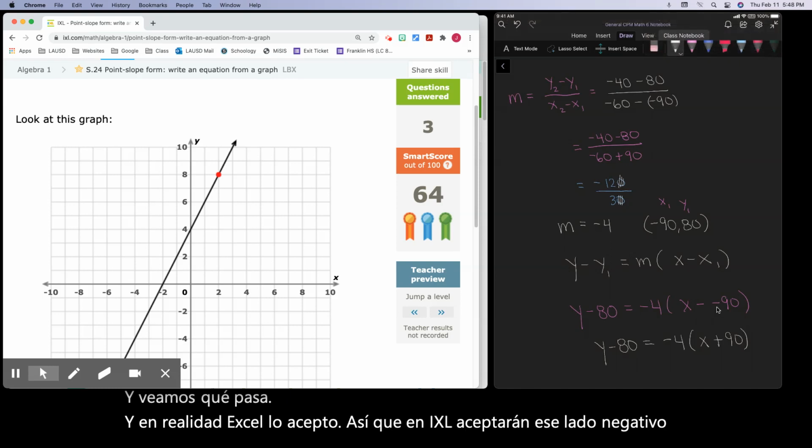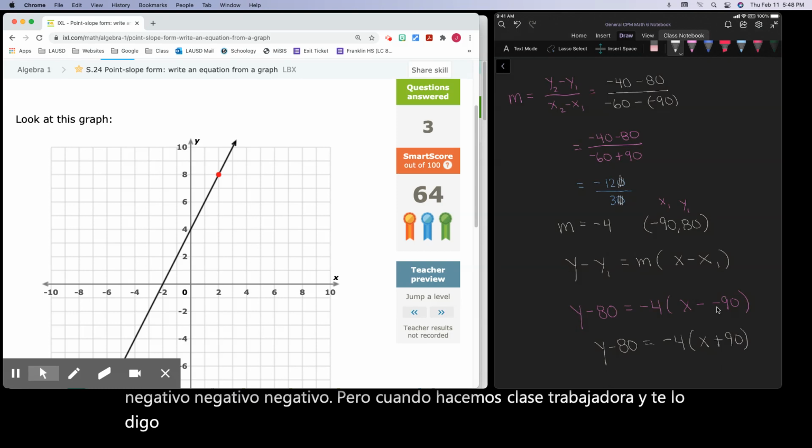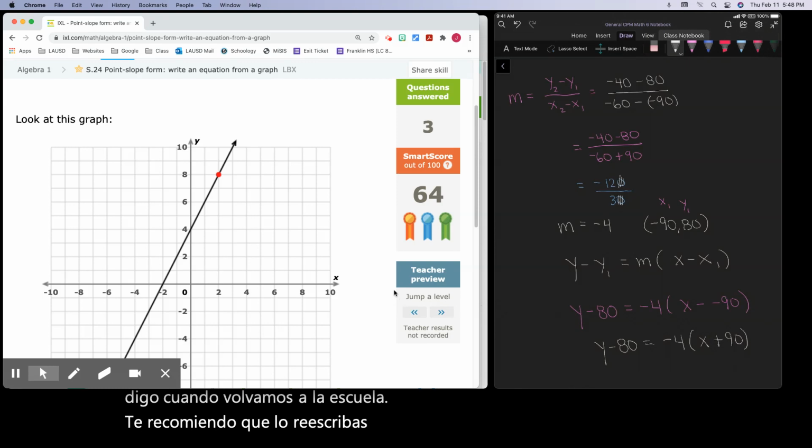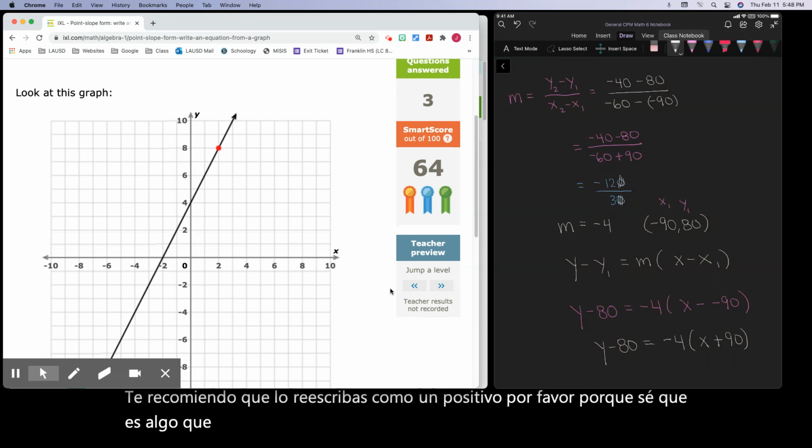But when we do work in class, and I'm telling you, when we are back in school, I highly recommend you rewrite it as a positive, please, because I know that is something that a lot of teachers will ask for you. Well, that's it for this lesson.